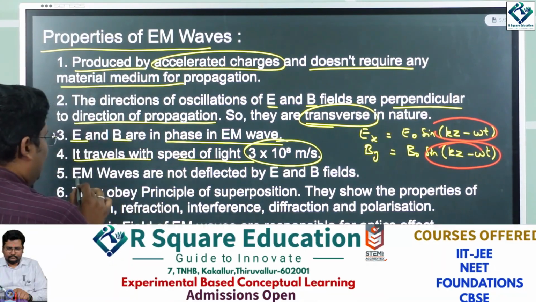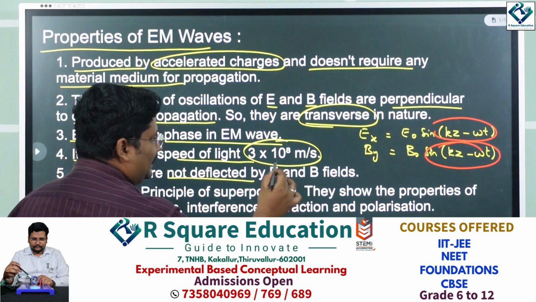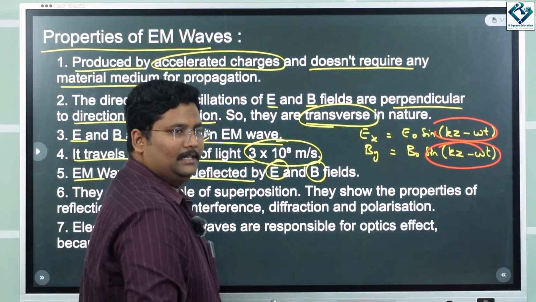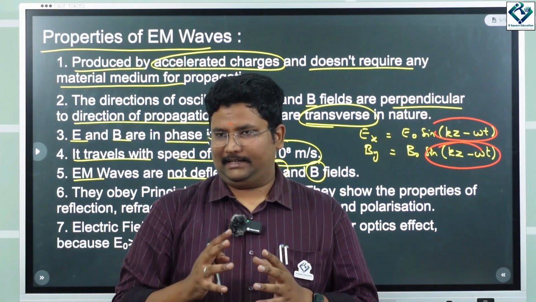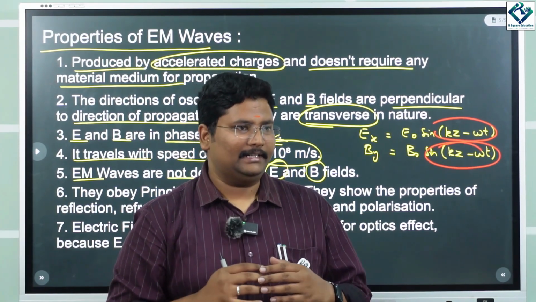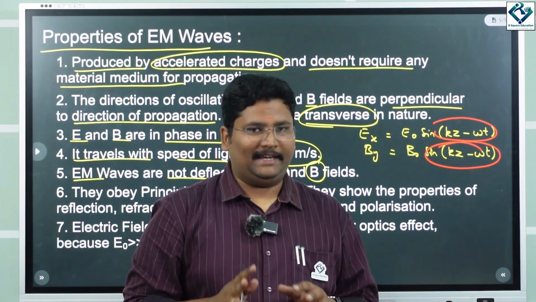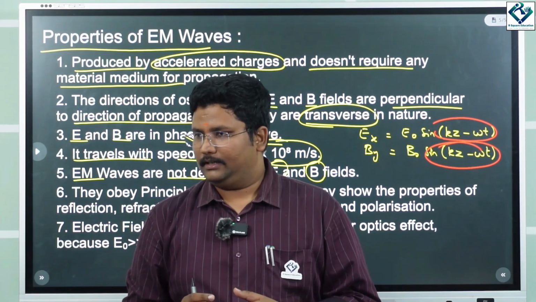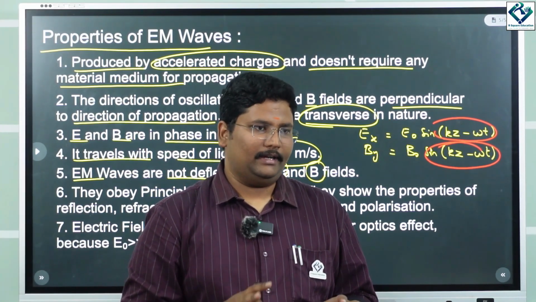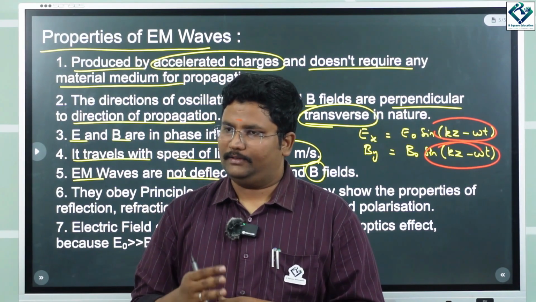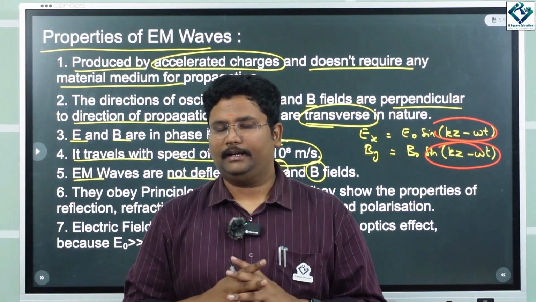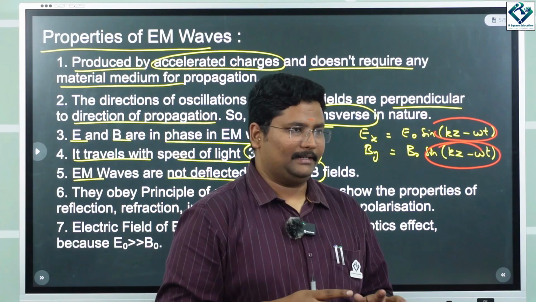And electromagnetic waves are not deflected by electric and magnetic fields. What it means is, if I have an electric field and I pass light through it, will it get deflected? No. If I have a magnetic field and I pass light through it, will it get deflected? No. So electric and magnetic fields are not going to deflect electromagnetic waves.